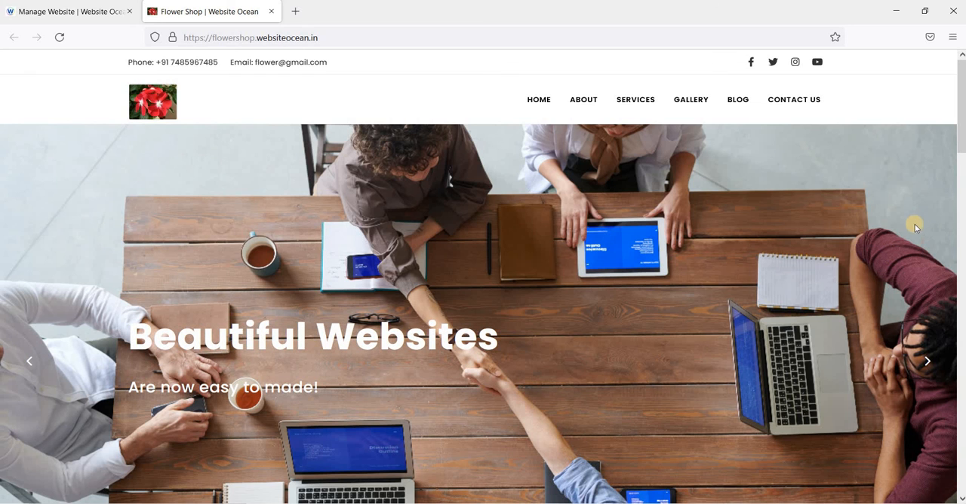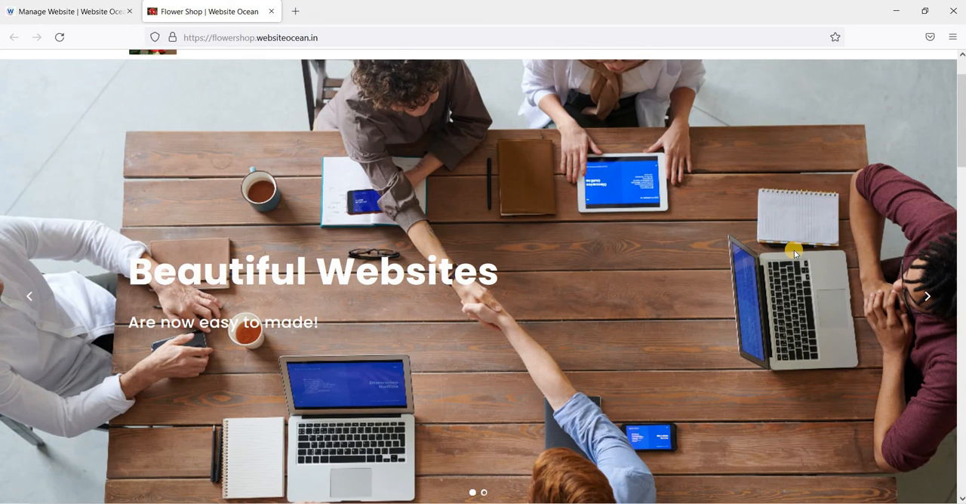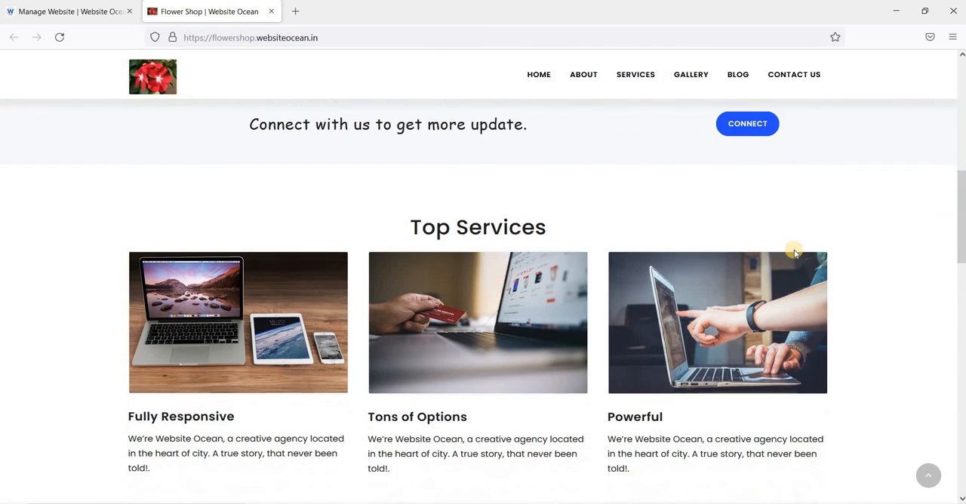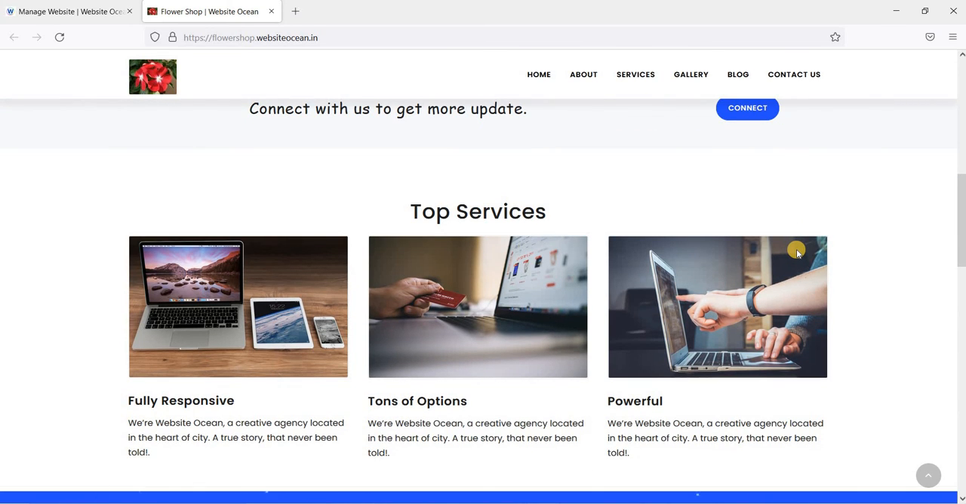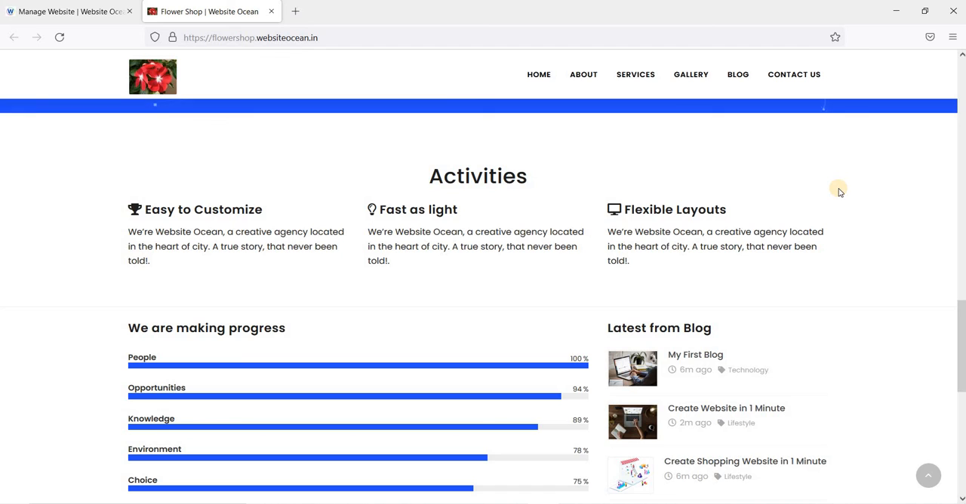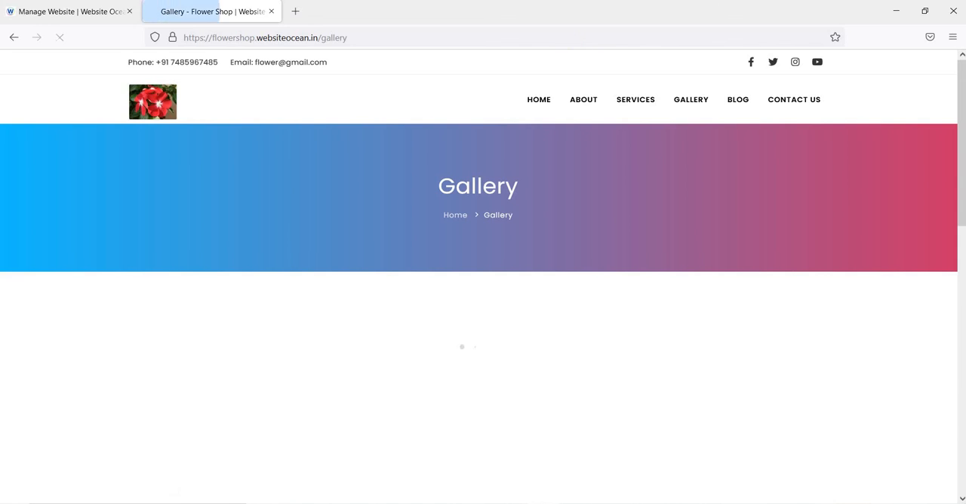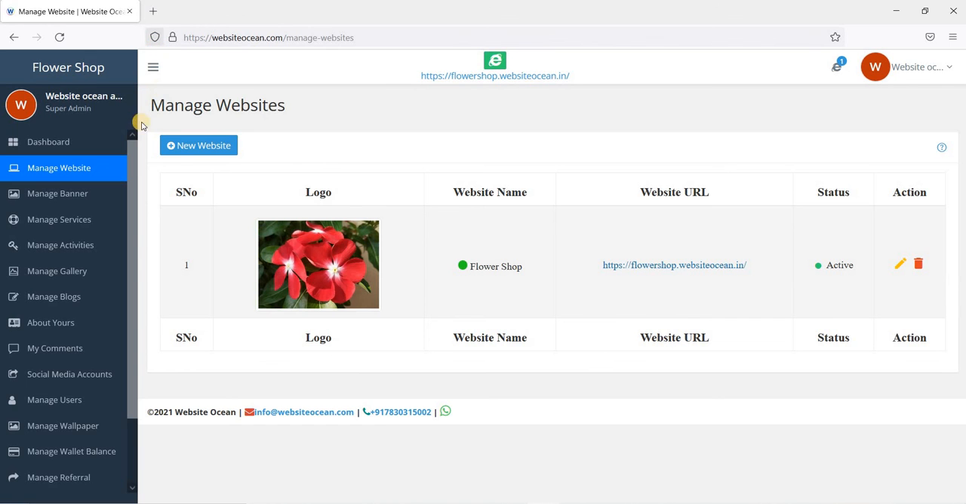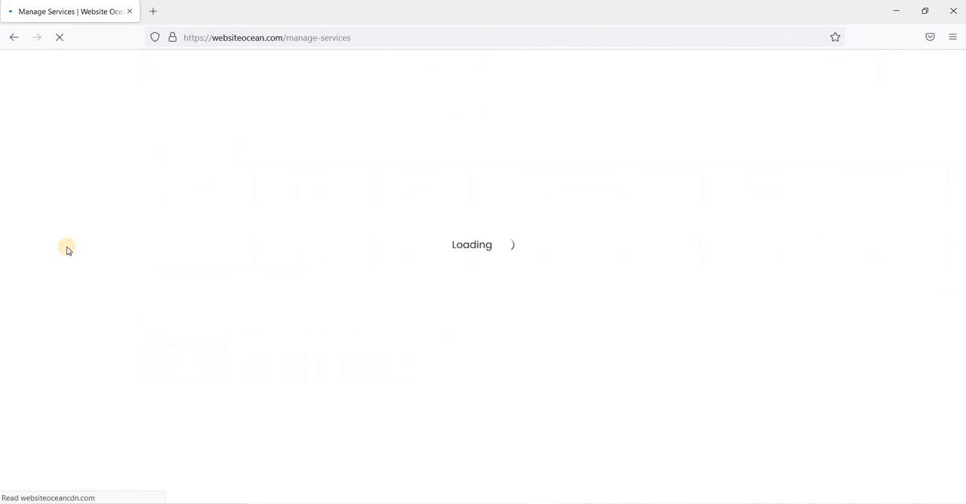And friend, when we visit this link, we see that our new website is created, and at this time we get default contents. When you upload your content, it will be replaced by your content. So here we don't need to do any code or any extra thing. Our new website is ready within 2 minutes. So friend, let's return to the admin panel. By using this admin panel you can update your banners, services and other things.